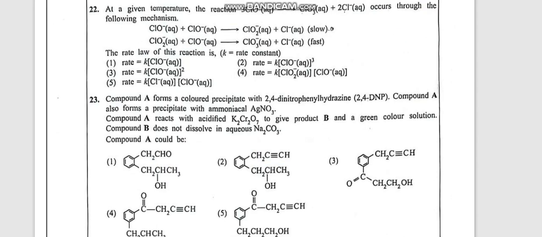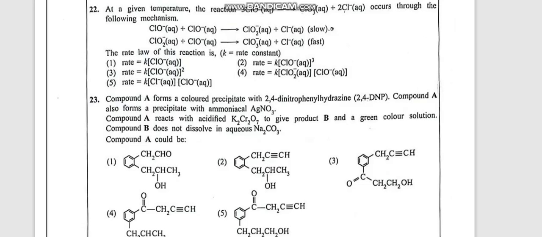Now let's see the 22nd question. At a given temperature, the reaction 3ClO⁻ becoming ClO3⁻ + 2Cl⁻ occurs by the following mechanism. You can see it's a two-step reaction. First, ClO⁻ combines and forms ClO2⁻ and Cl⁻. Then ClO2⁻ combines with ClO⁻ and forms ClO3⁻. Here you can see ClO2⁻ is acting as an intermediate. It is formed in the slower step and again reacts in the fast step. So it's like an intermediate. And through this mechanism only, this reaction is taking place.